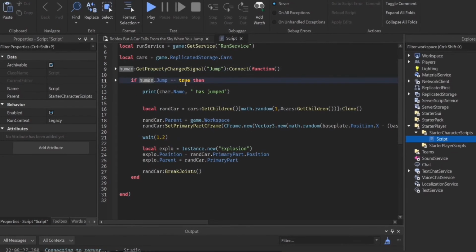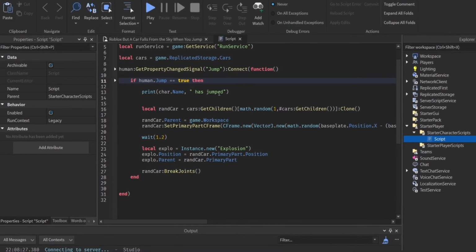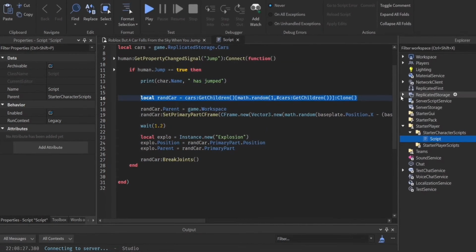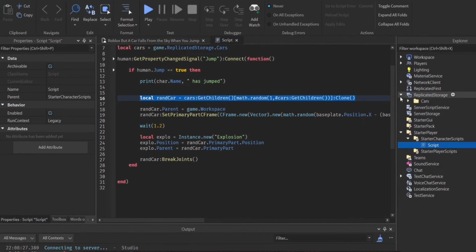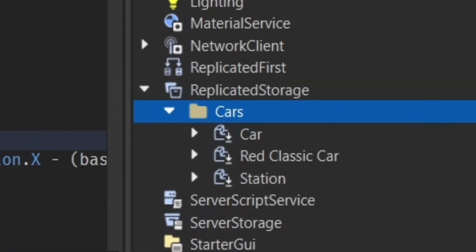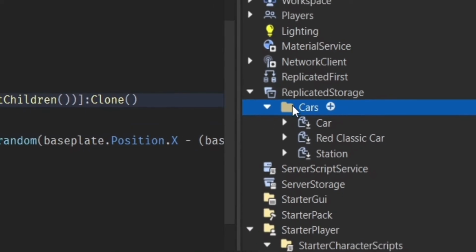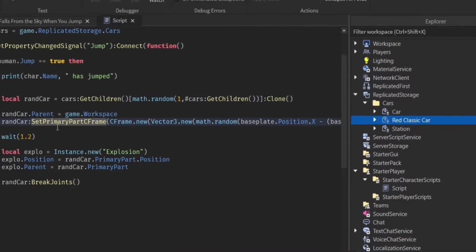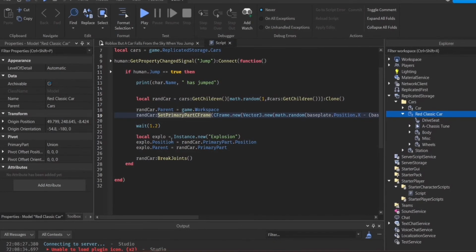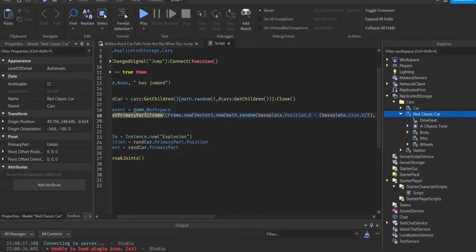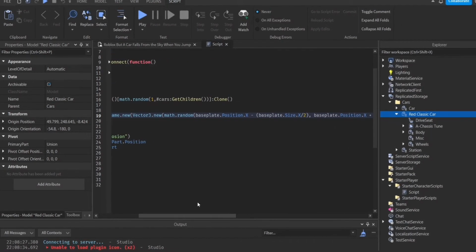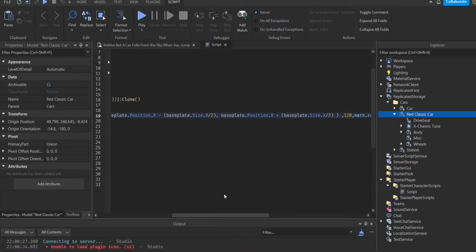If humanoid.Jump is true, meaning the player is jumping currently, there's a print statement, and then we get a random car from this folder right here. We have 3 different cars, and you can add more if you want. We clone a random car, parent it to workspace, and set the primary part's CFrame, because it's a model and you have to set the position from the primary part. Then we add a random position corresponding to the base plate.